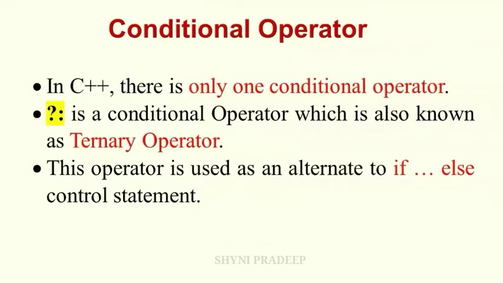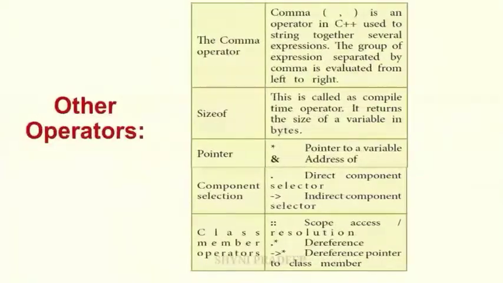See, some of the other operators are given. The comma operator is used to string together several expressions. The group of expressions separated by commas is evaluated from left to right. Next, the sizeof operator. This is also called a compile-time operator. It returns the size of the variable in bytes.